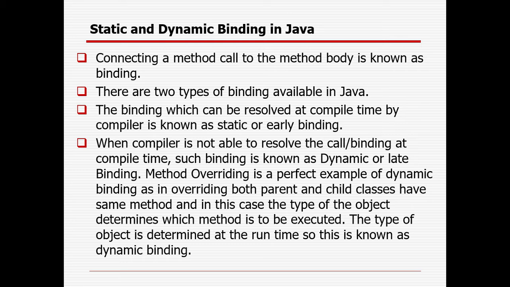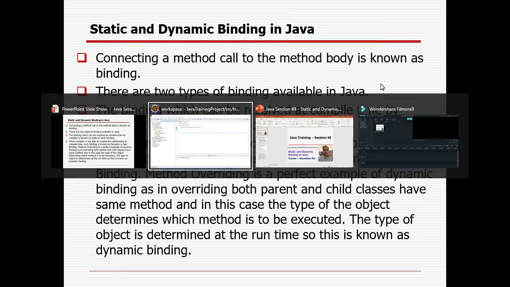In method overriding, it is not possible to know at compile time which method will be called, but it will be possible during runtime. So what method will exactly be called, whether it is the base parent method or the child method. I will show you how we can create several methods in the parent class and the child class and how the different bindings work in Java.